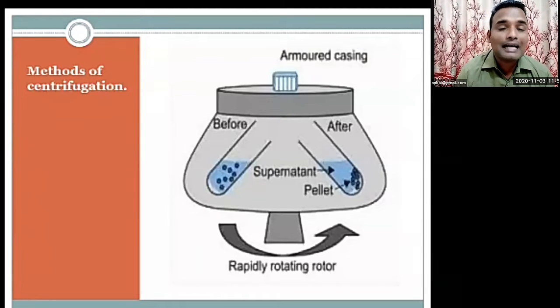Okay, one more example I want to tell you. When you are sitting in a vehicle or bus and whenever the driver brakes the vehicle, automatically you will be pulled toward the direction against that motion. Whenever the driver takes a turn on the right side, you will automatically be pulled out to the left side. So this is one of the examples of centrifugal force, and here also it is the same thing.